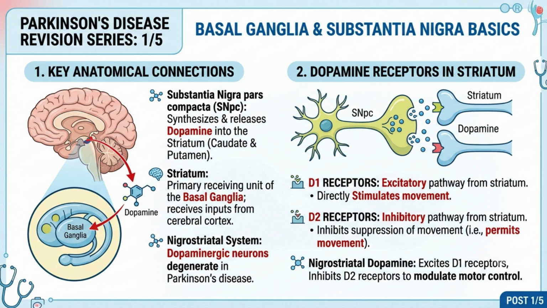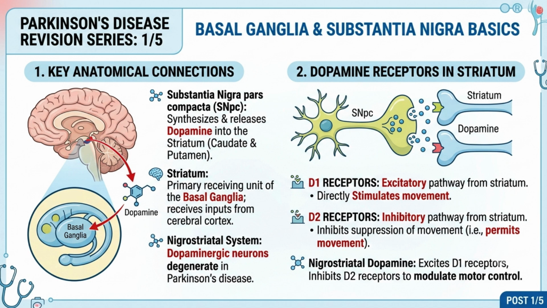Welcome to this quick revision on Parkinson's disease. Parkinson's disease is a progressive neurodegenerative disorder primarily affecting the nigrostriatal dopaminergic system. Dopamine synthesized in the substantia nigra pars compacta, SNPC, projects to the striatum, comprising the caudate nucleus and putamen.